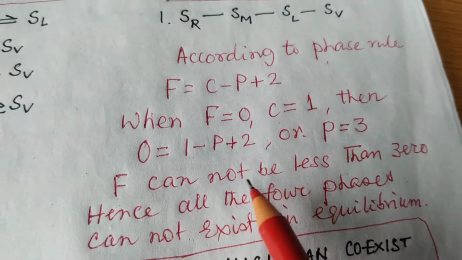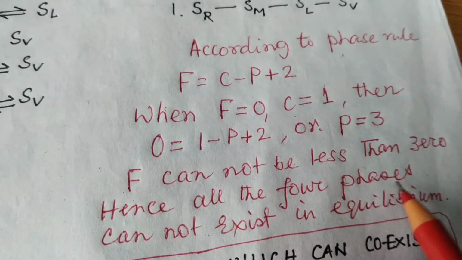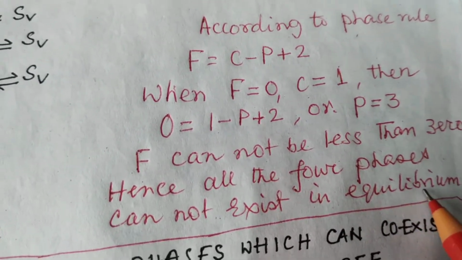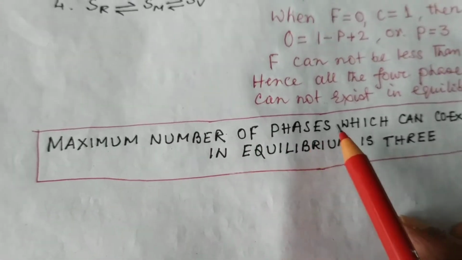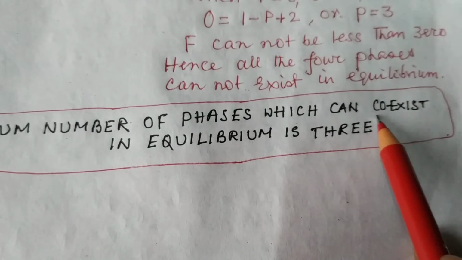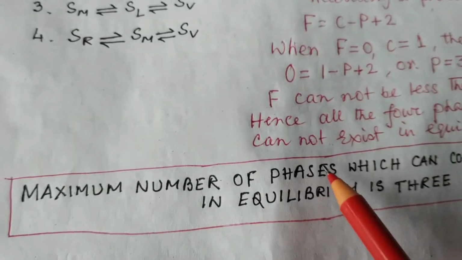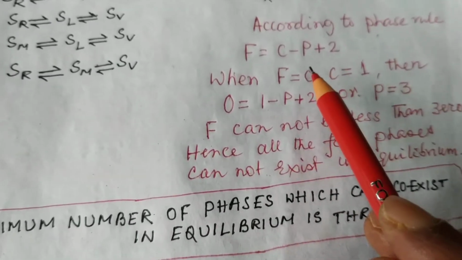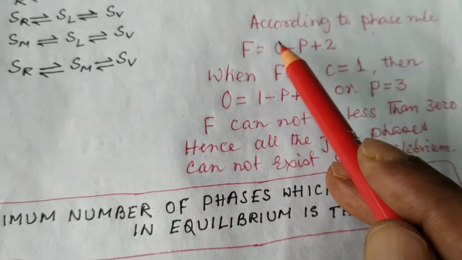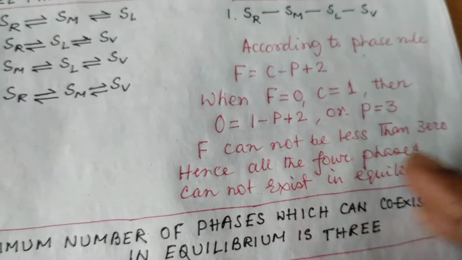So F cannot be less than 0. Hence all the 4 phases cannot exist in equilibrium. Then we may conclude that the maximum number of phases which can exist in equilibrium in the sulfur system is 3, and this is the reason: the degrees of freedom cannot be less than 0. Now we will go to the phase diagram of sulfur.